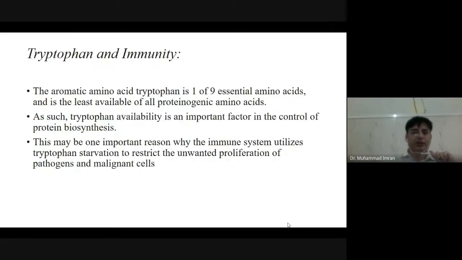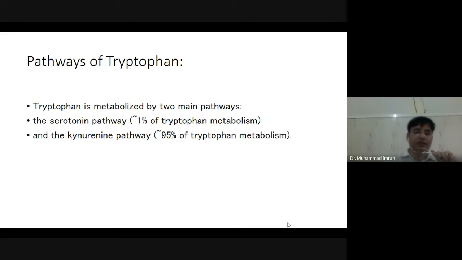Tryptophan has a role in immunity because it restricts the growth of unwanted pathogens and malignant cells by producing immune cells. Tryptophan has two pathways.